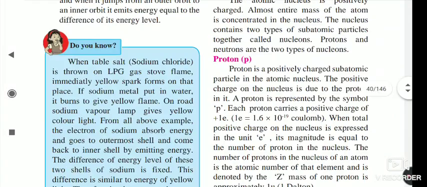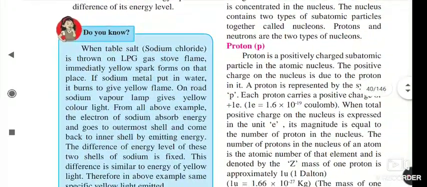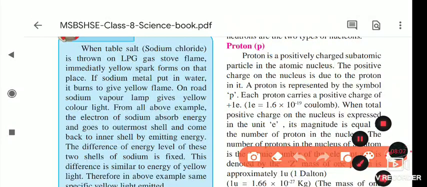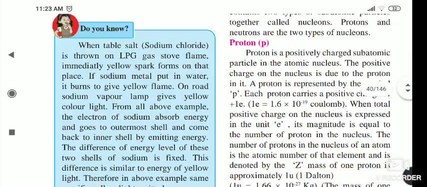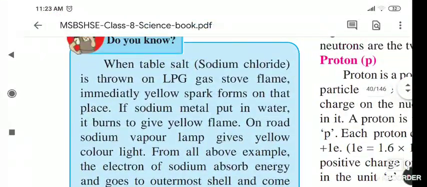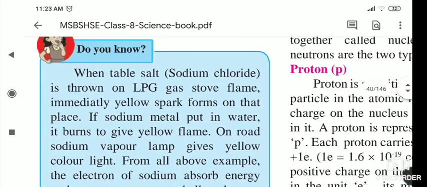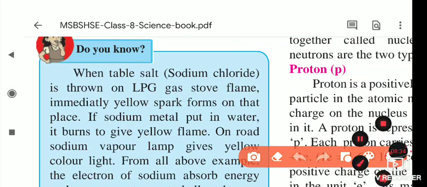Now we will see the next part, the Do You Know part. Stable salt means sodium chloride, its formula is NaCl. When salt is thrown on an LPG gas stove flame, you have seen this when your mother is cooking in the kitchen, and salt particles fall on the flame, it sparks. We see the light and hear the sound that is produced.